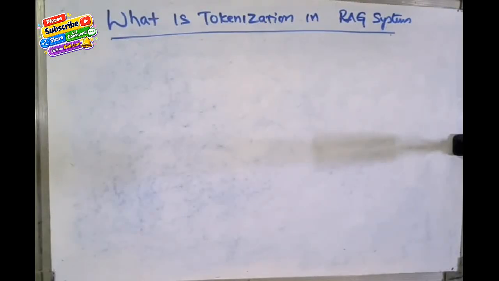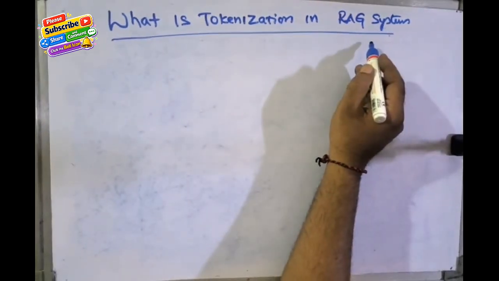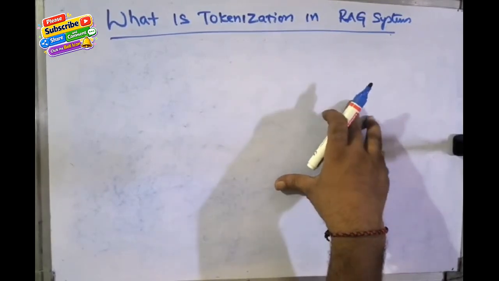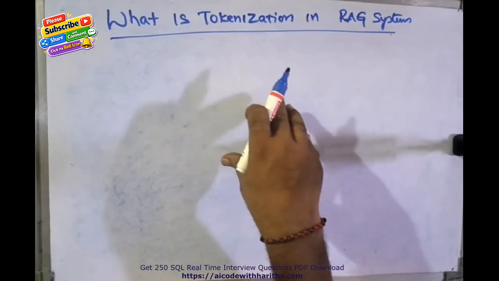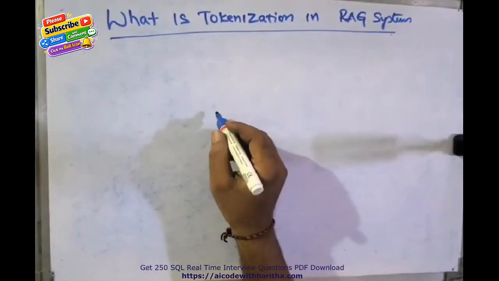This is Charan. Today's topic is what is tokenization in RAG system. This is one of the most important topics in the RAG system pipeline, because after tokenization only we'll do the vector embeddings. So what is tokenization here?